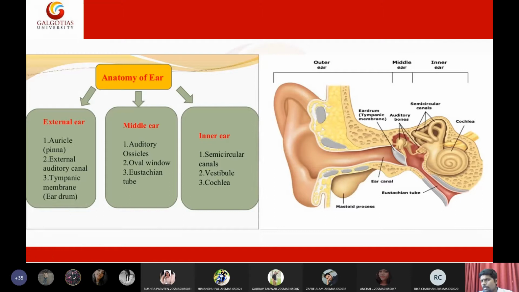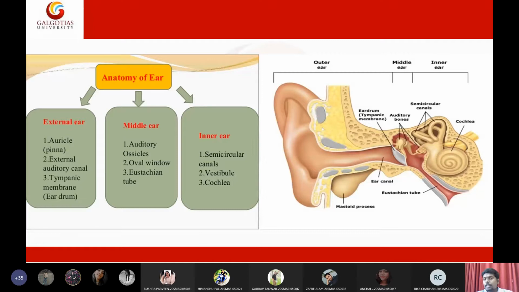The presence of wax is a good sign. It indicates a healthy ear. Absence of wax is problematic, but presence of wax is a good sign. Sometimes it may cause irritation, but you should not remove wax entirely from the ear.